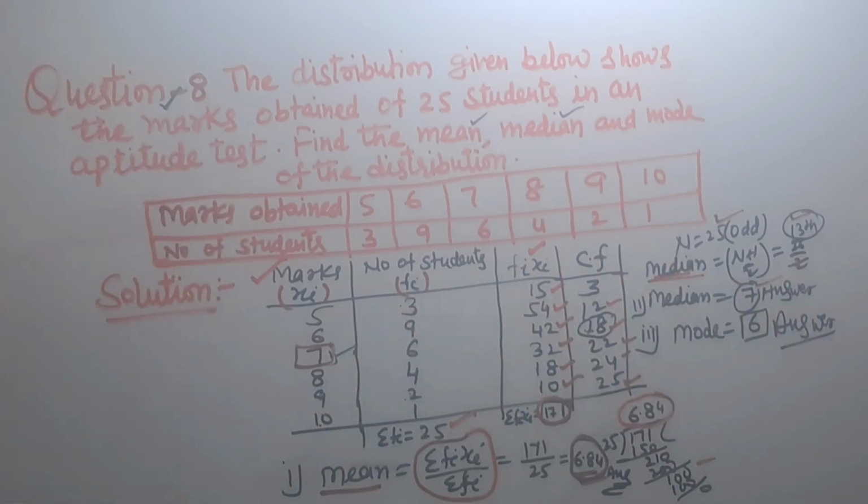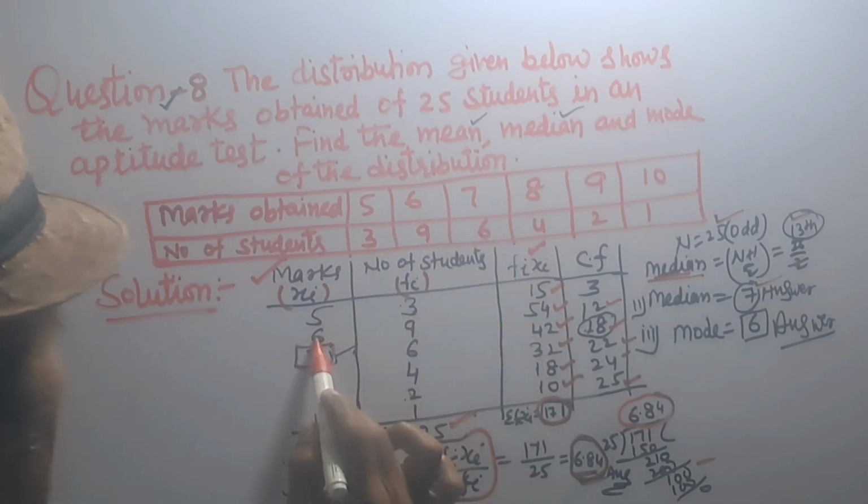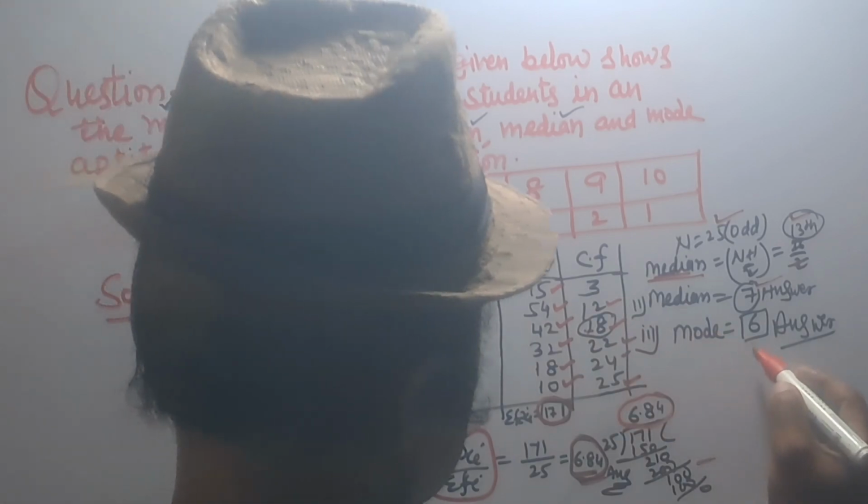Answer. And mode: in frequency, 6 occurs 9 times. So mode equal to 6.